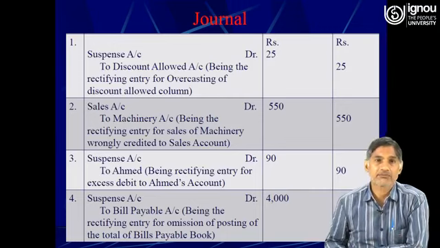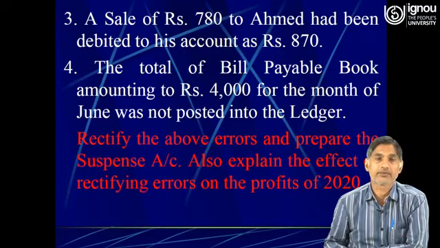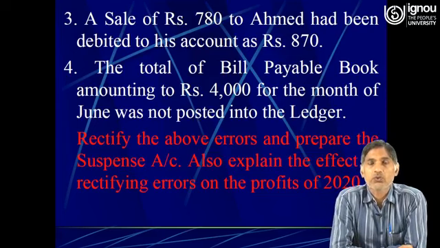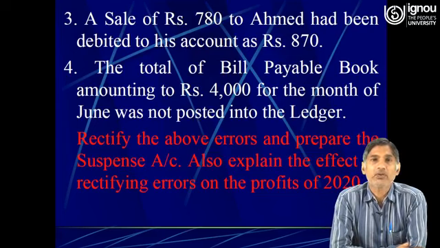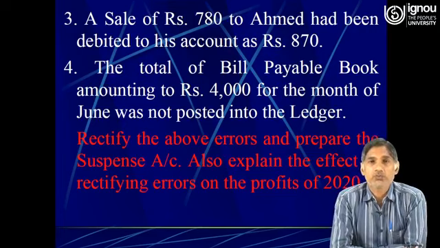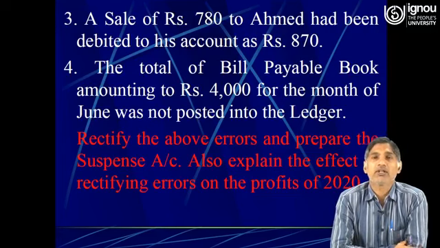Third one is a sale of rupees 780 to Ahmad had been debited to his account as 870. Here the difference is rupees 90. So a sale of rupees 780 to Ahmad. So the entry must be Ahmad account debit to sales 780.